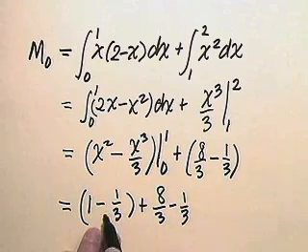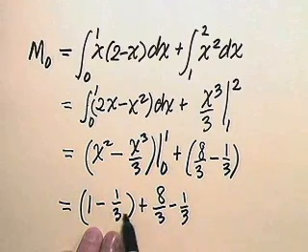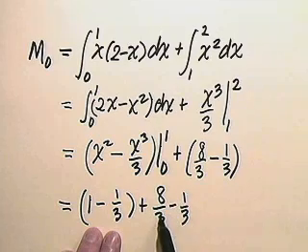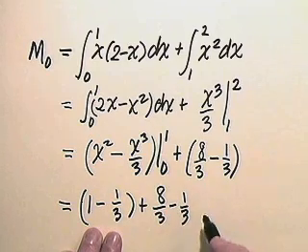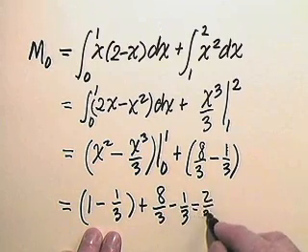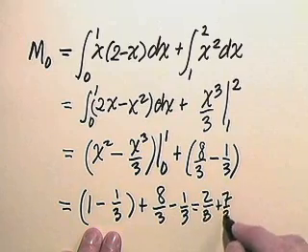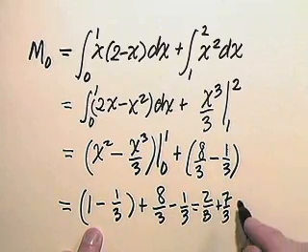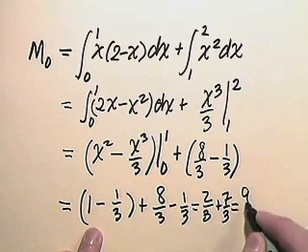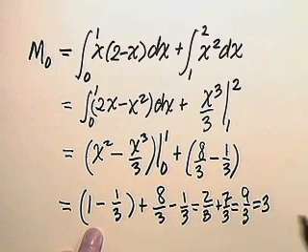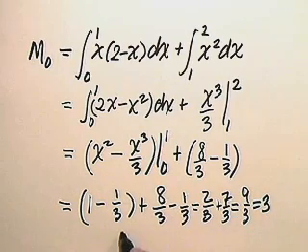Well, let's see. 1 minus a third is 2 thirds. 8 thirds minus a third is 7 thirds. 2 thirds and 7 thirds is 9 thirds, which is 3. So our moment, m sub 0, equals 3. So notice what we've arrived at.